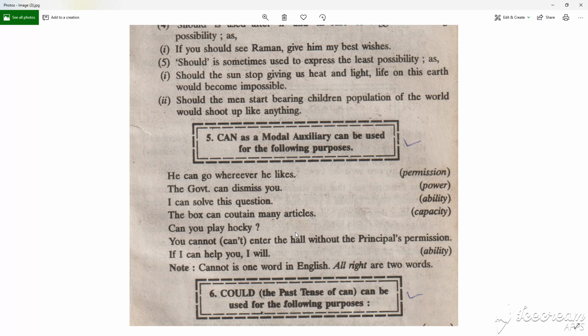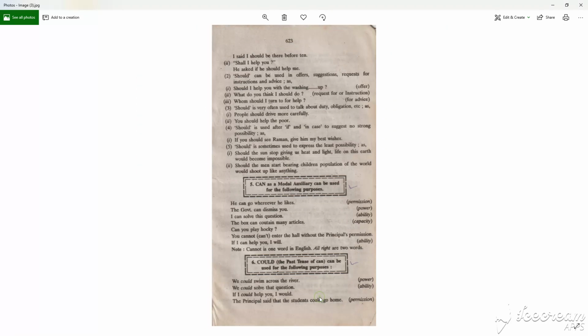Note, cannot is one word in English. All right is two words. Okay, have you considered this thing? Right. Good. So we will come to the could.